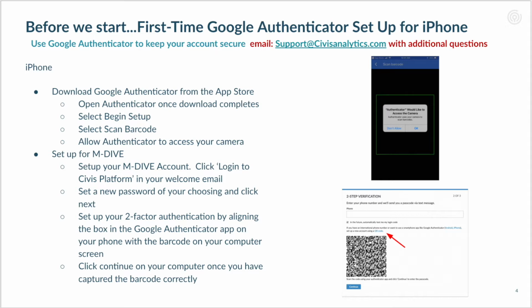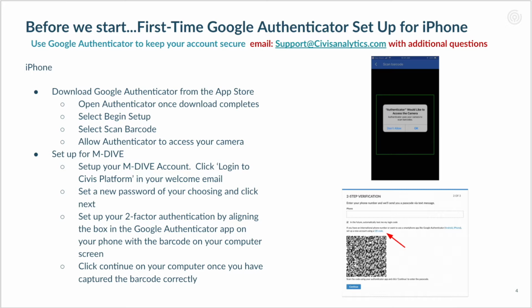To begin setting up your two-factor authentication, on your iPhone, download the Google Authenticator application from the App Store. Once the application has completed downloading, open it on your phone and select Begin Setup. Next, you'll select Scan Barcode and press Allow when the authenticator requests to access your camera.